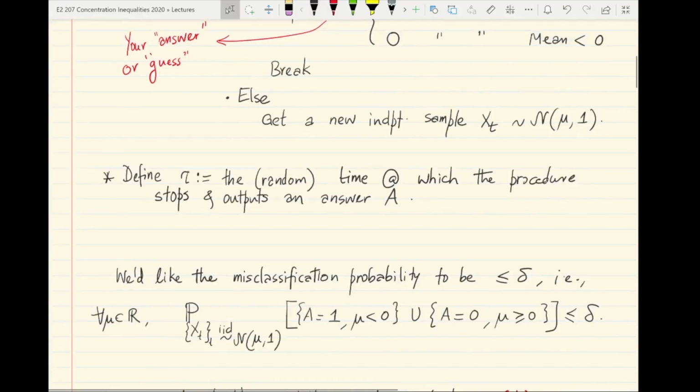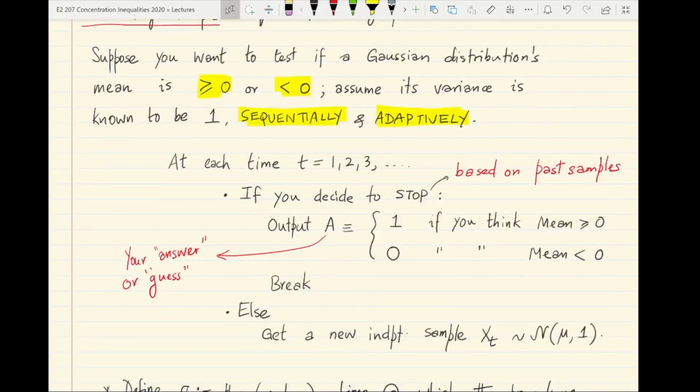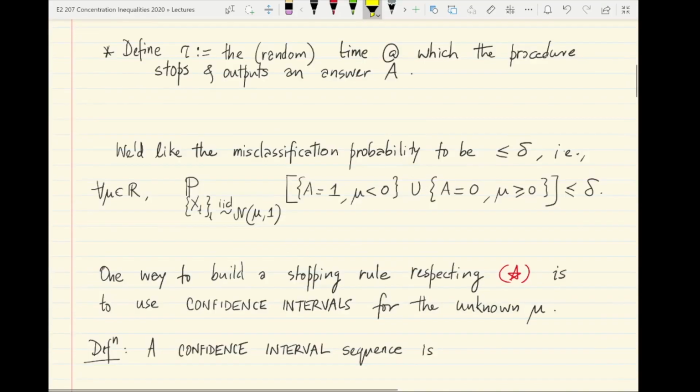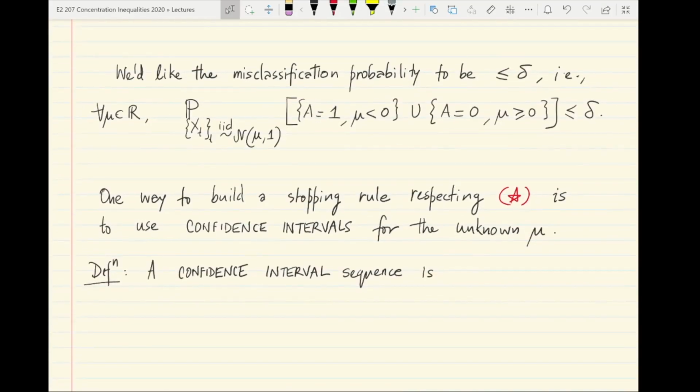Okay. So, the design choice here is when to decide to stop, and if the algorithm has decided to stop or break this loop, what is the hypothesis to output based on all the data that has been seen so far, or all the samples that have been collected so far. So, a common way to build correct stopping rules which essentially satisfy this requirement. So, let's call this correctness requirement star.